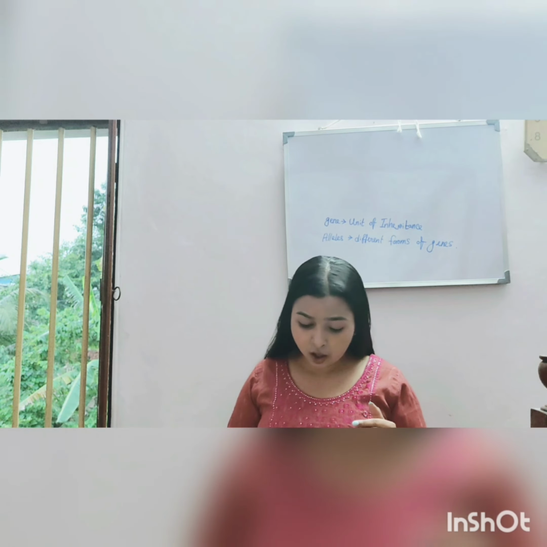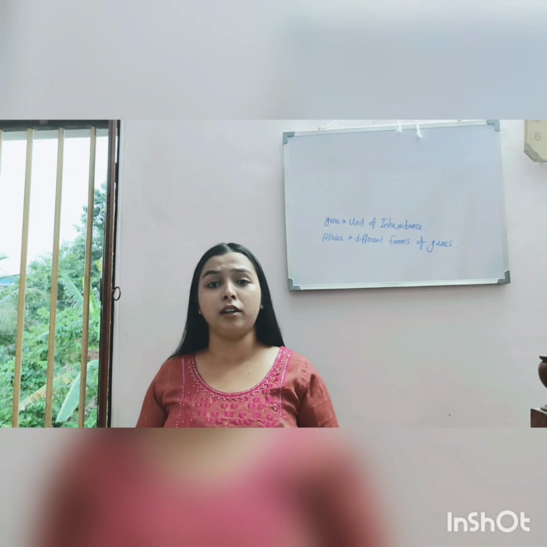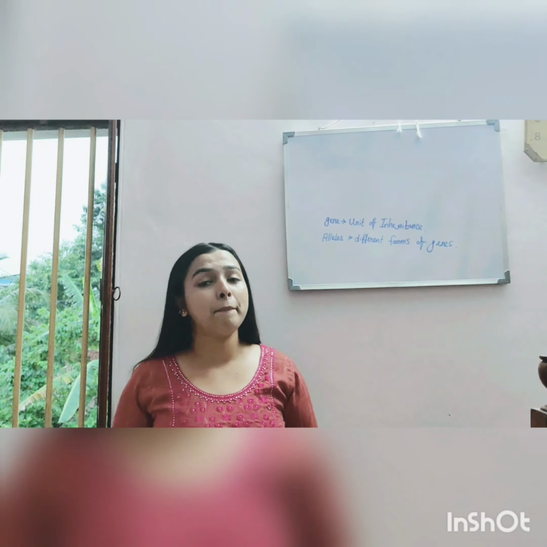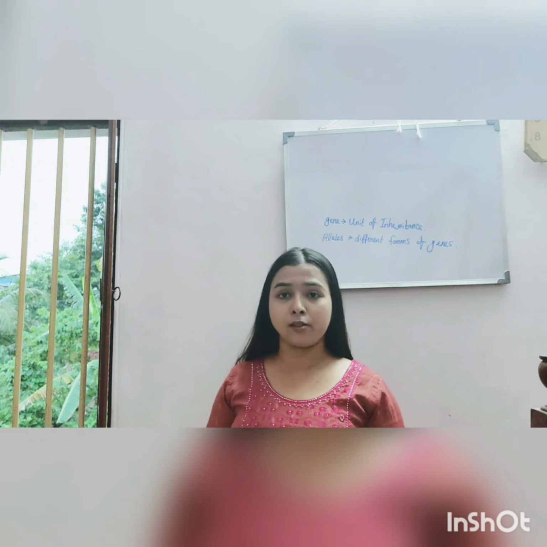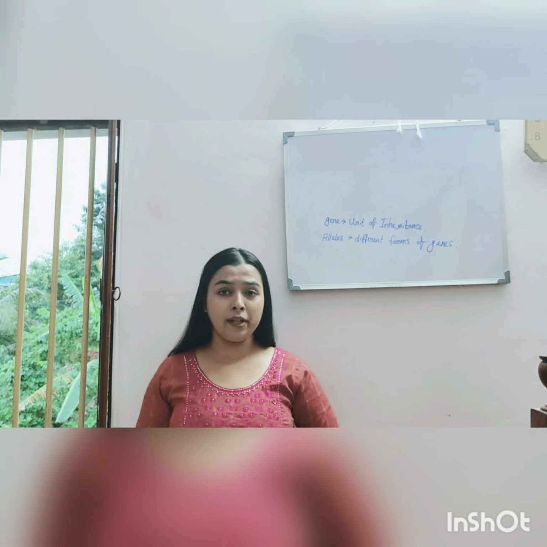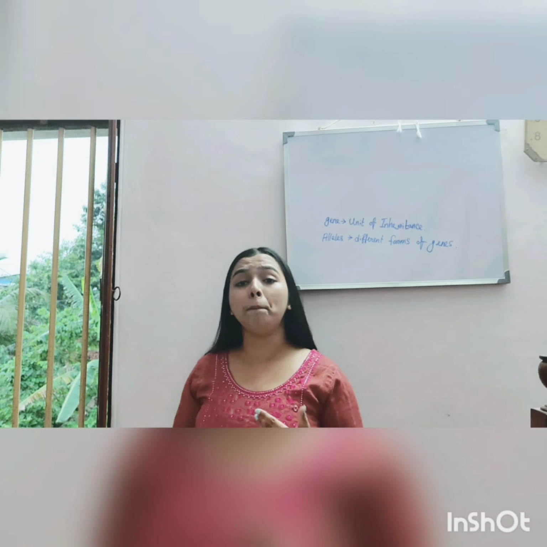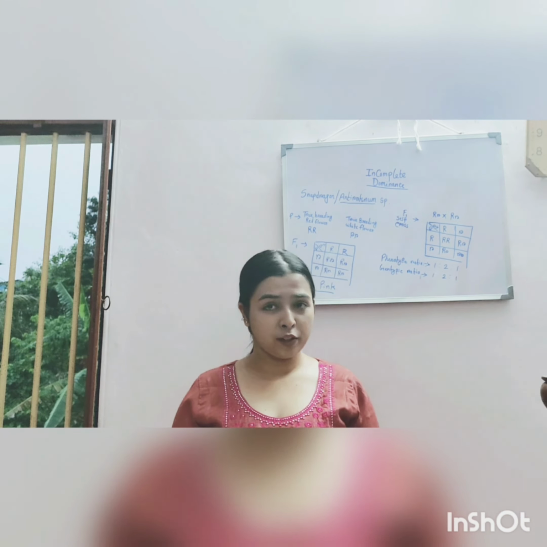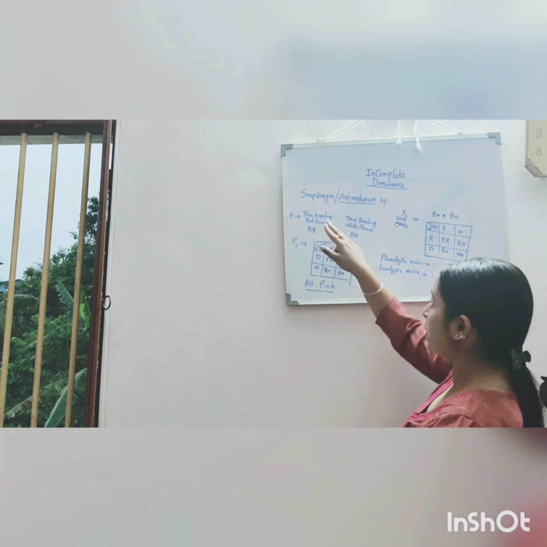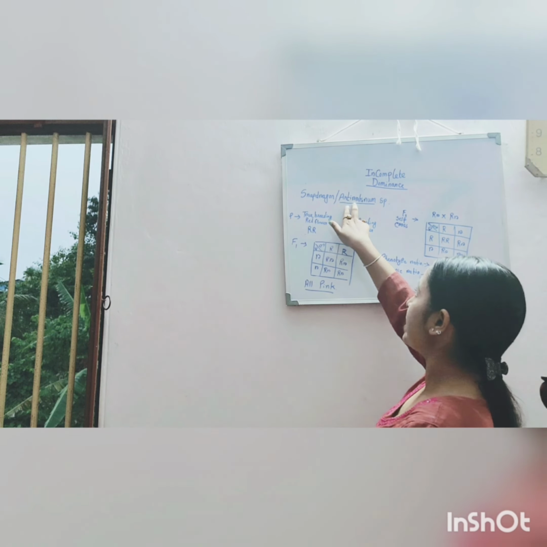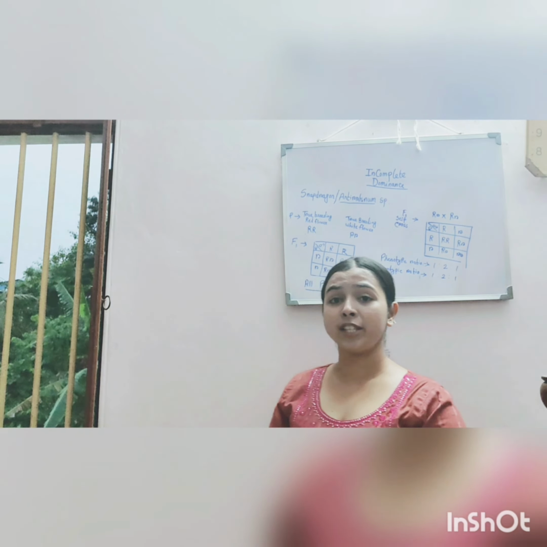Now we know the law of dominance and the law of segregation, but there are some exceptions to these two rules, like incomplete dominance. What is happening there? The dominant allele is not completely dominating the recessive allele. It has been experimented on the snapdragon species, that is Antirrhinum. What has been taken?